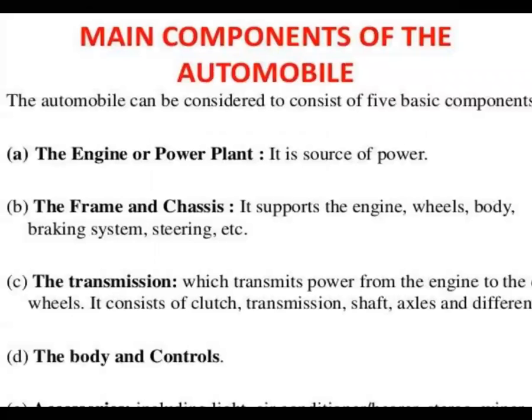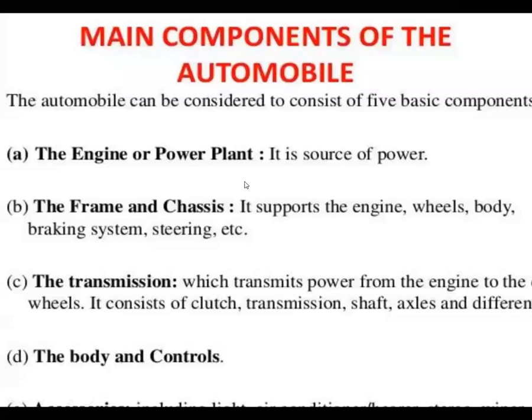Next, main components of the automobile: engine or power unit. Previously we saw three important components. Next, one more important component is the power unit or power plant. Power plant means power producing. In an automobile also, the power is produced here. It is the source of power, which is nothing but torque, the source of torque to move the vehicle from static position to dynamic position.